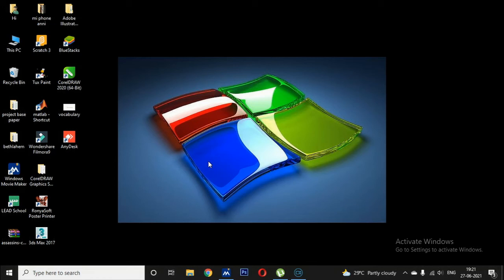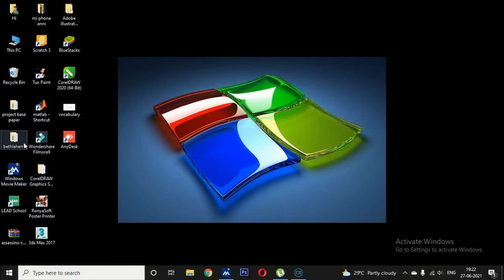Next we learned how to start the computer, and the first one is the booting, next is the login screen. And the next one is the sign in screen. The sign in screen has the username and password, so you just type the password and give the submit button. The first screen is the desktop screen. In this desktop screen, it has small pictures on the desktop. These all are called icons.